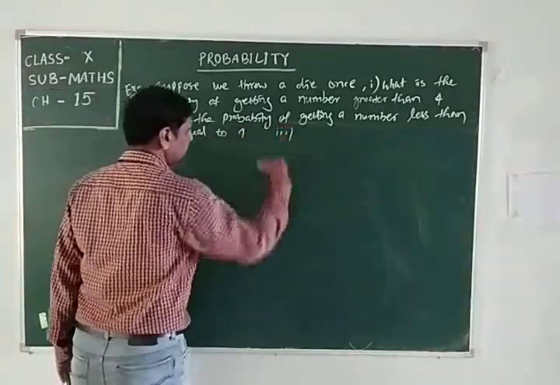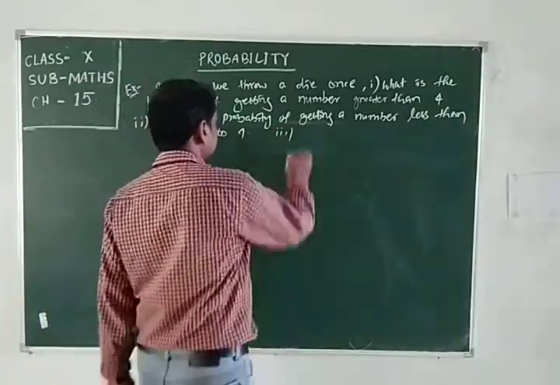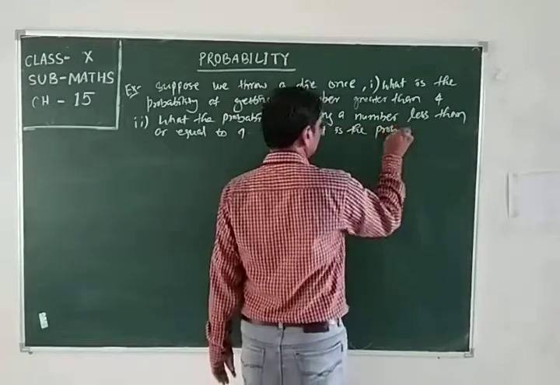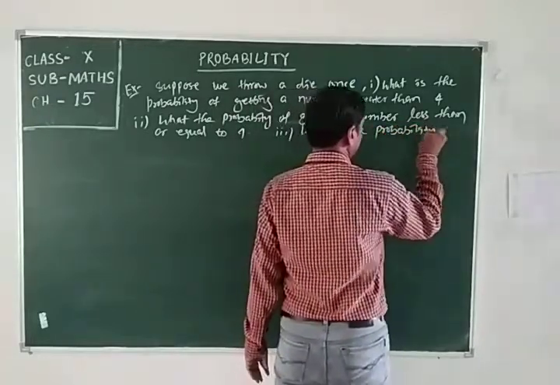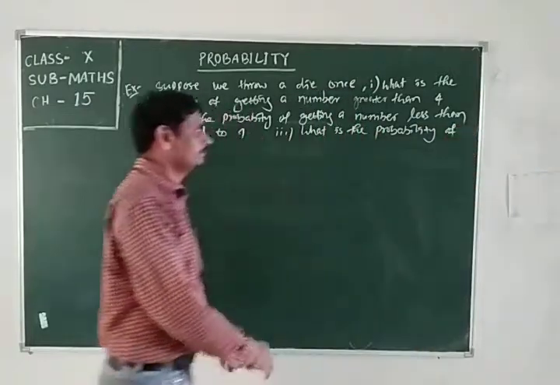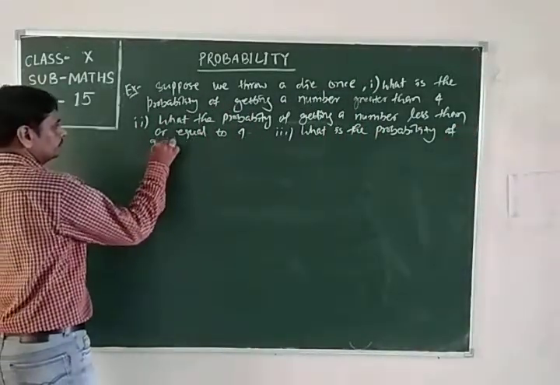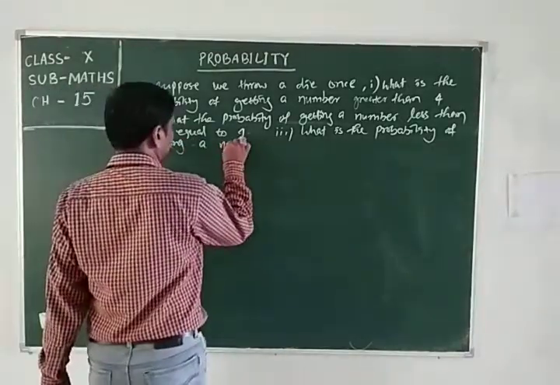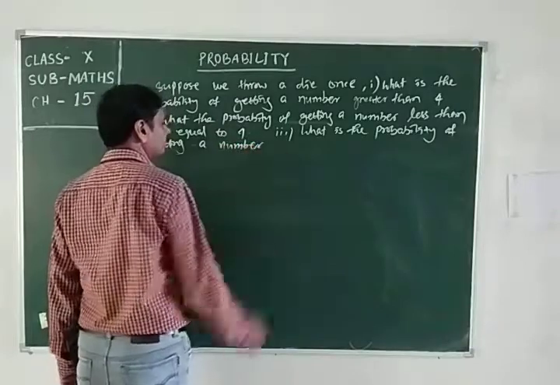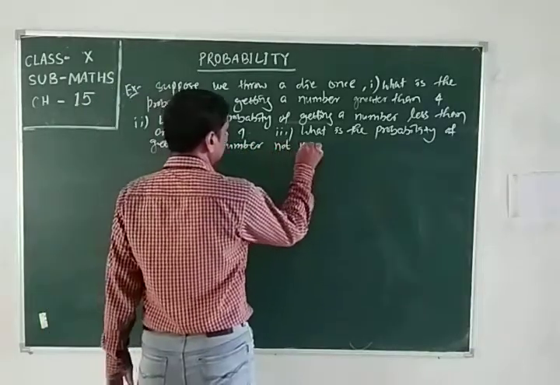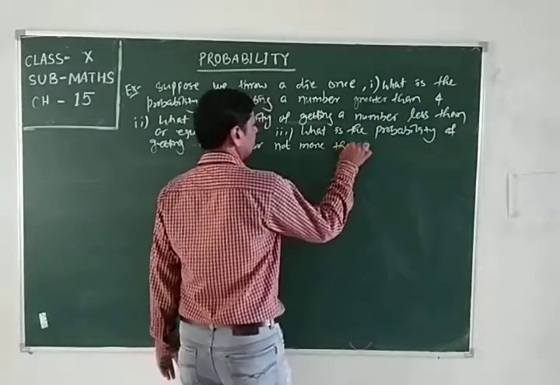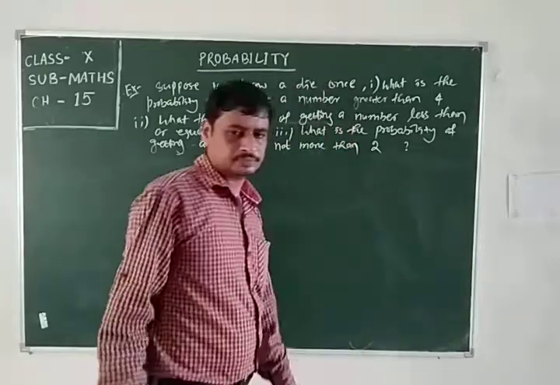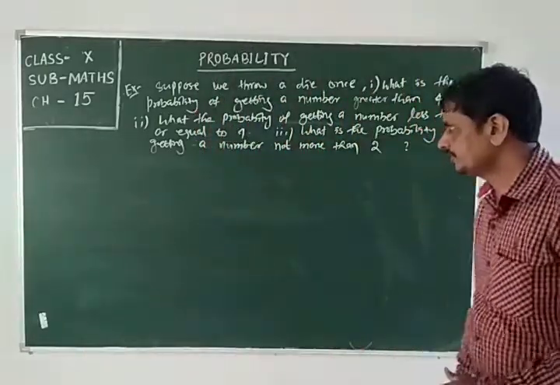And third, what is the probability of getting a number not more than 2? How can you solve it?